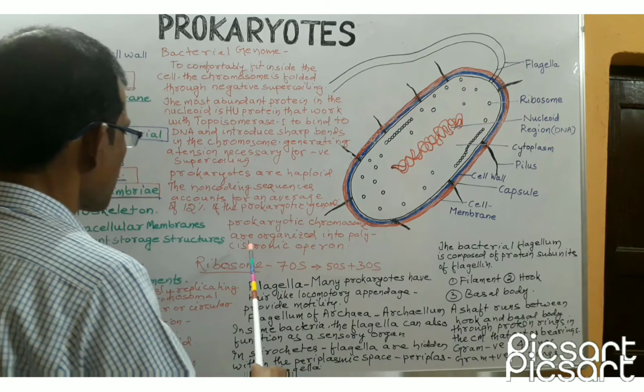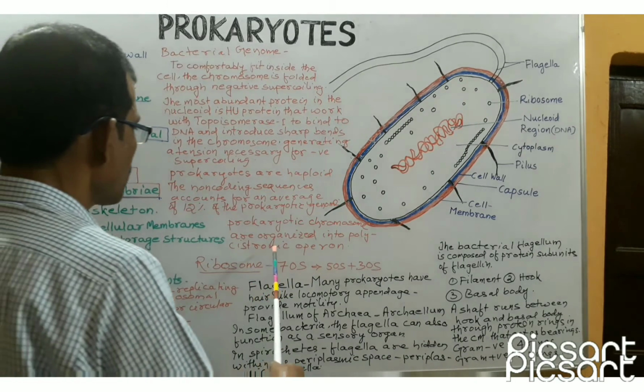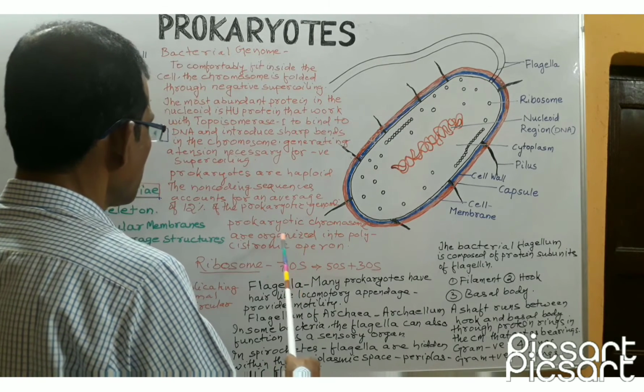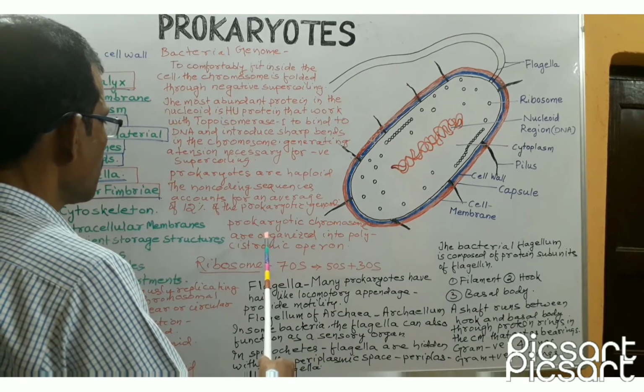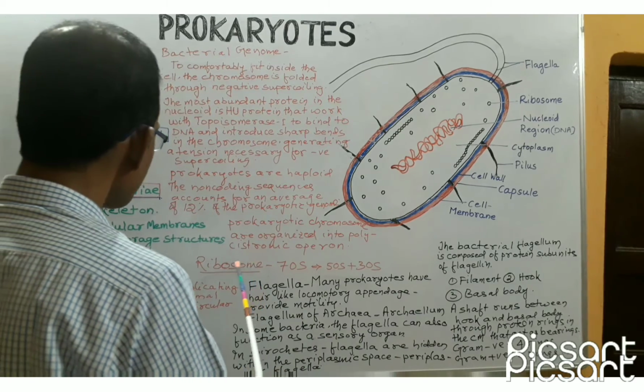Prokaryotic chromosomes are organized into polycistronic operons, whereas in case of eukaryotes, it is monocistronic.